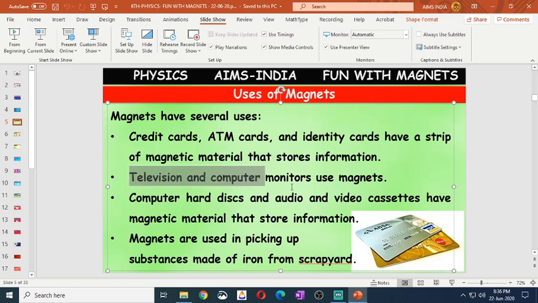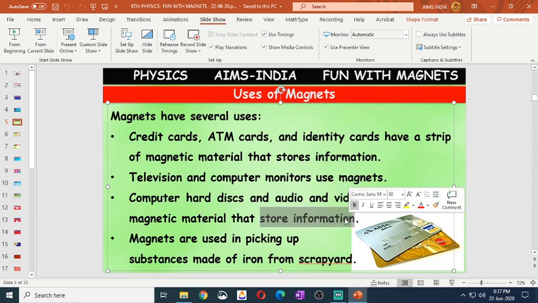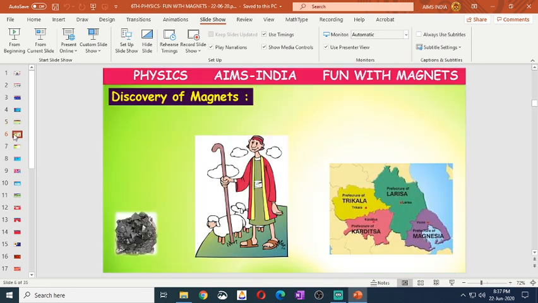Even television and computer monitors make use of magnets. Computer hard disks, audio cassettes and video cassettes of olden days used magnets for storing information. Or from a scrapyard, if you want to pick up substances made of iron, we make use of magnets.